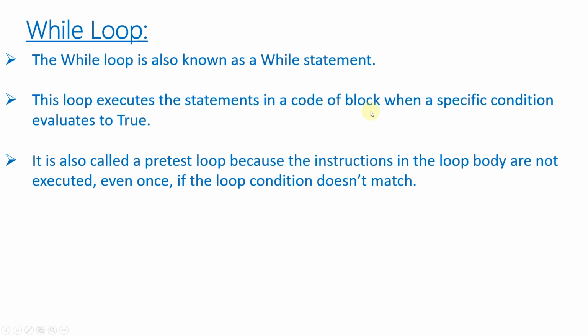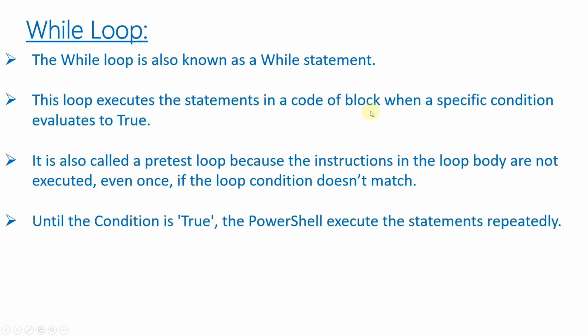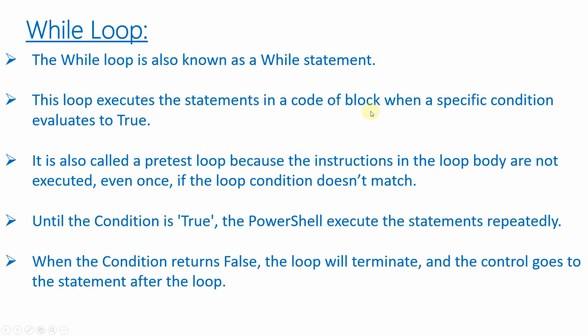It is also called a pretest loop because here we first write the condition and after that we write the loop body. If the condition is satisfied, it will go further and execute the code block. If the condition does not match, it will not go further and will not execute the code block. As long as the condition is true in a while loop, the code block will keep executing repeatedly. Whenever the condition returns false, the loop will terminate automatically and the control of execution will go after the loop.